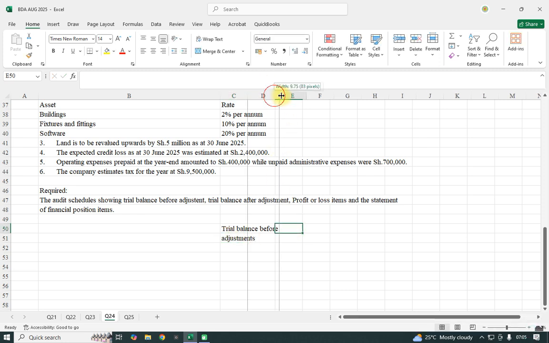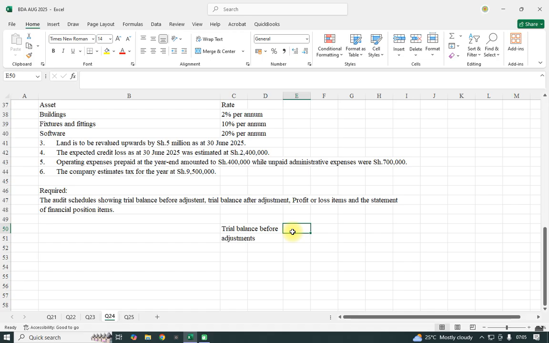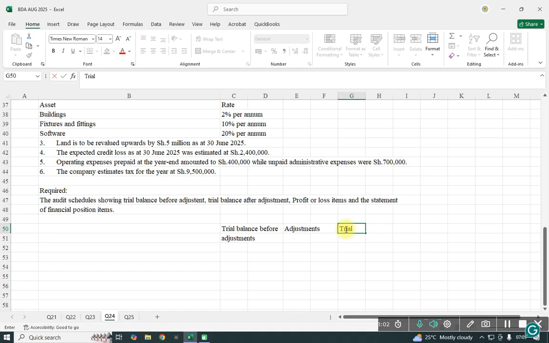Then we shall have the trial balance after adjustment.